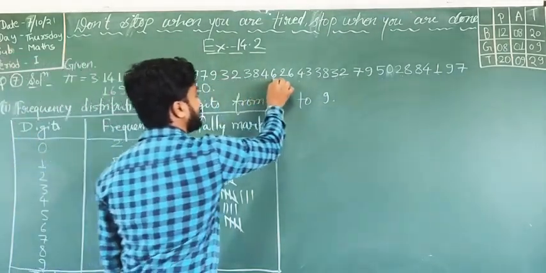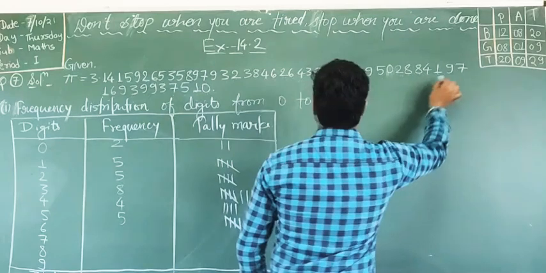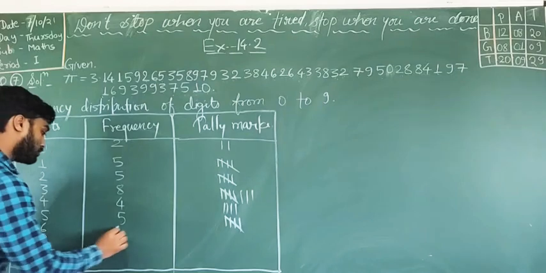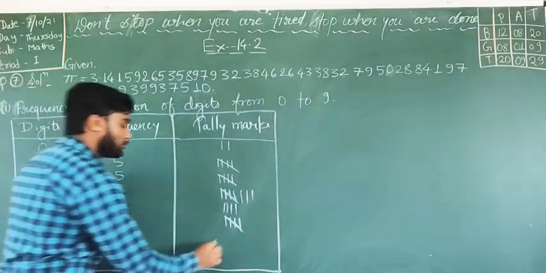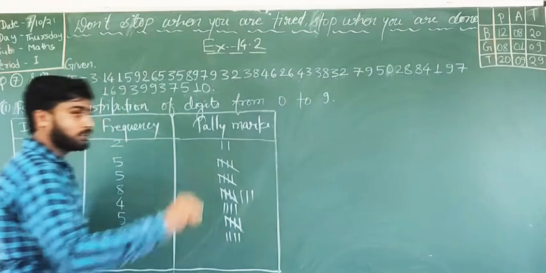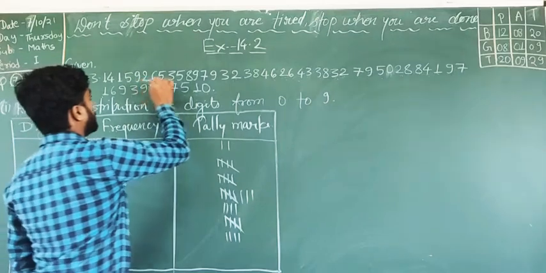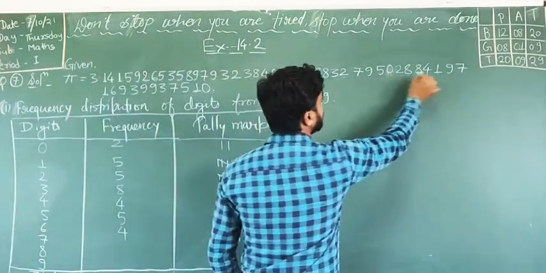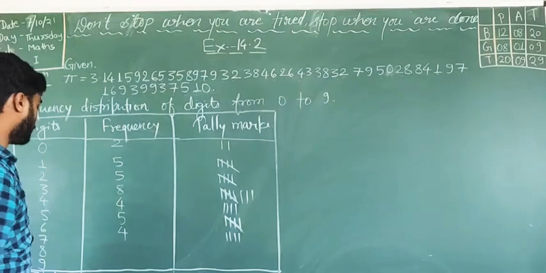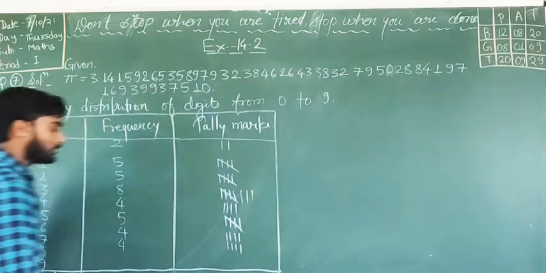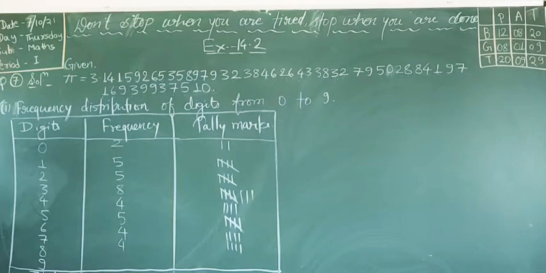1, 2, 3, 4. How many times 6 is there? 4. So I am writing here 4. 1, 2, 3, 4. Clear to all? Yes. Now which number we have to take? 7. So how many times 7 has come? 1, 2, 3 and at last 4. So I am writing here 4 again. 1, 2, 3, 4.